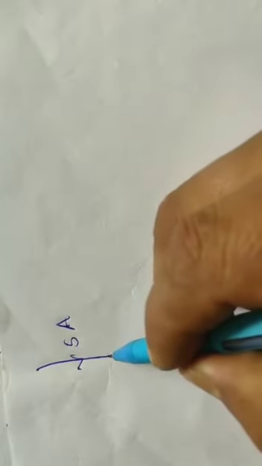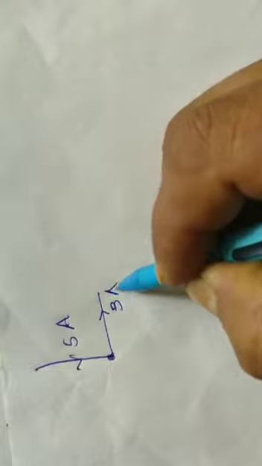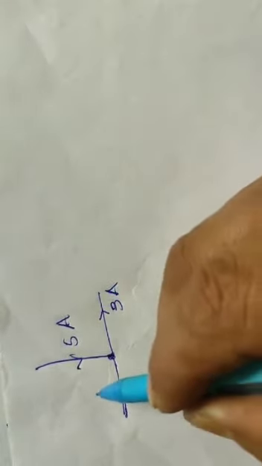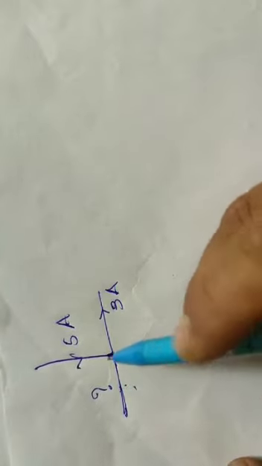So let us consider one example. This is a current of 5 ampere, and this is the junction, and there is another current of 3 ampere. So there is a branch. What is the value and direction of current here?